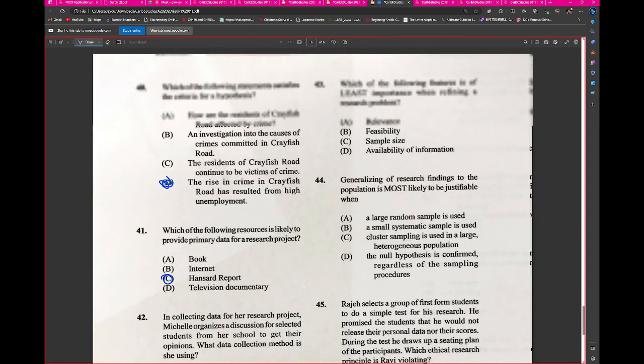43. Which of the following features is of least importance when you're finding a research problem? Sir, the sample size. Okay, I say C. Somebody said, sorry, I don't know. You guys can't apologize for something. That does make sense. So you're saying C for sure? You sure? Why C?